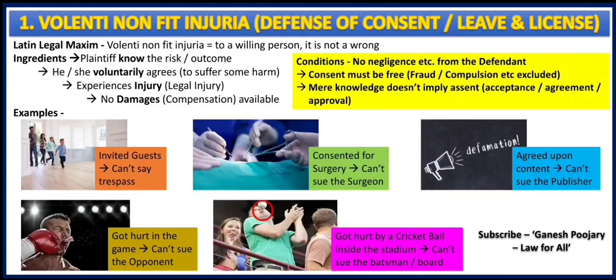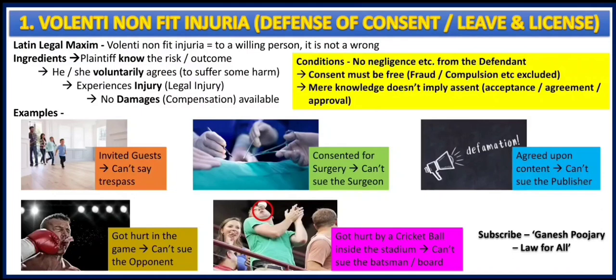The 4 major ingredients that you should always remember in Volenti Non Fit Injuria are: the first one, plaintiff knows the risk, or the plaintiff knows the outcome of the act that he or she is going to do. And secondly, plaintiff voluntarily agrees to do the same.